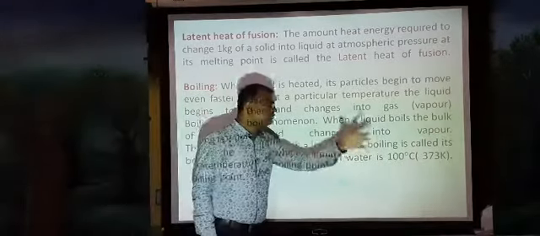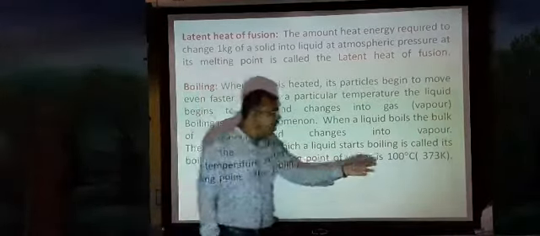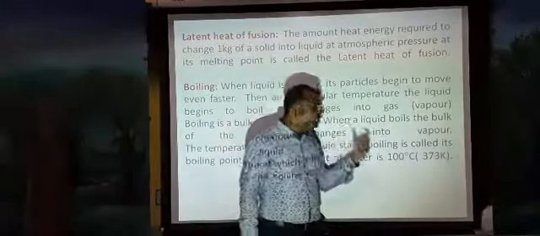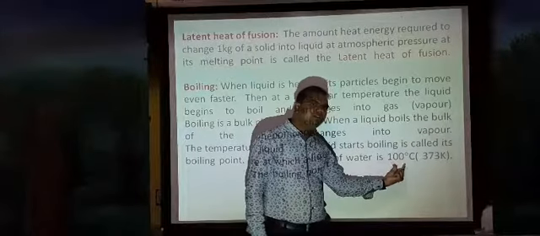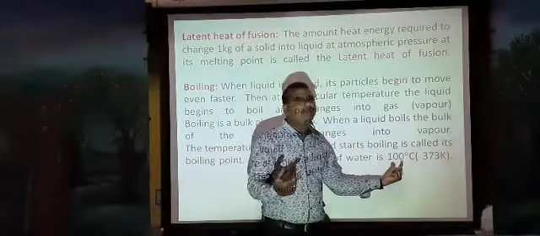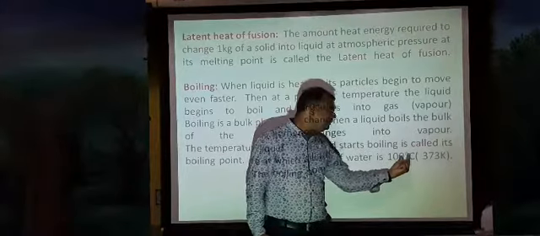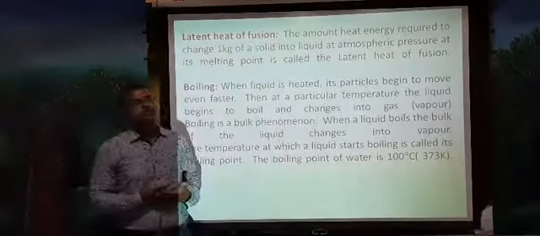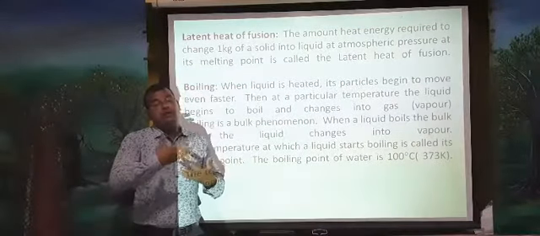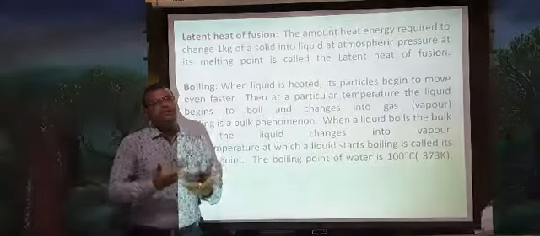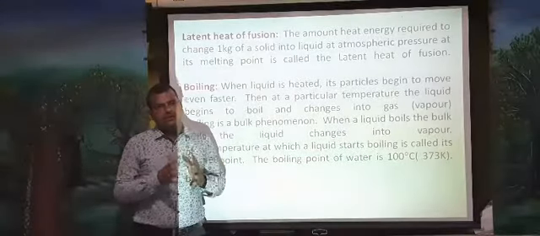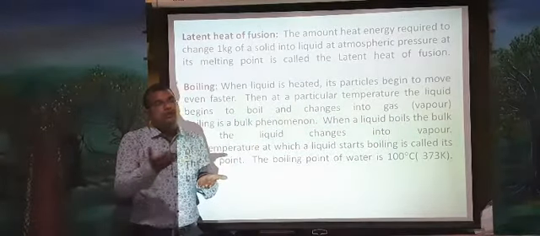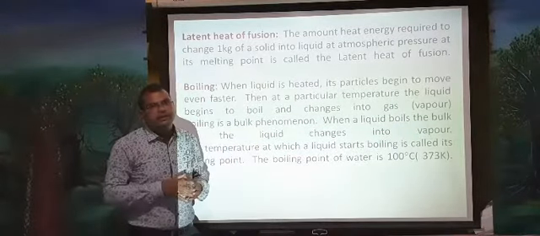The boiling point of water is what? 100 degrees Celsius. If you convert it into Kelvin, it is 373 Kelvin. How are we able to convert it? 100 degrees Celsius, if you want to convert into Kelvin, you just add 100 plus 273. It becomes 373. So whenever you want to convert Celsius into Kelvin, you just add 273. For example, 37 degrees Celsius, if you add 273, it becomes what? It converts into Kelvin.